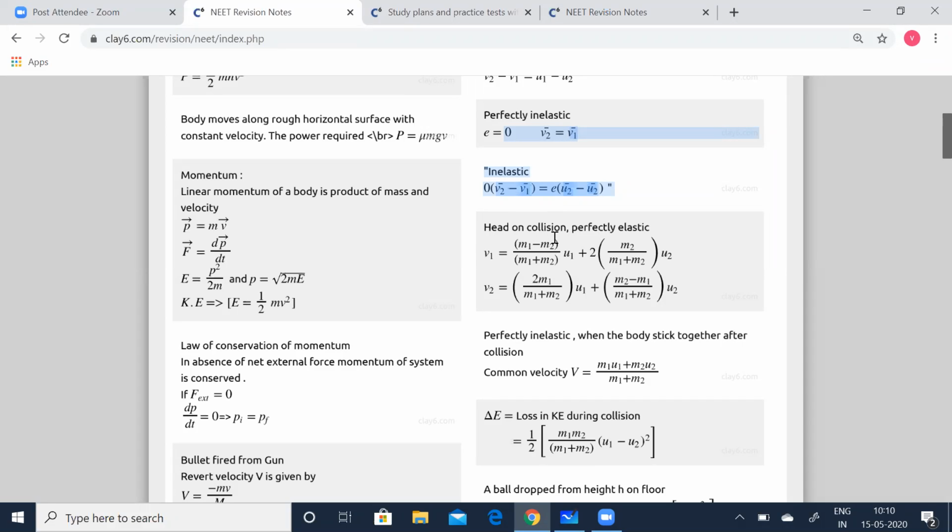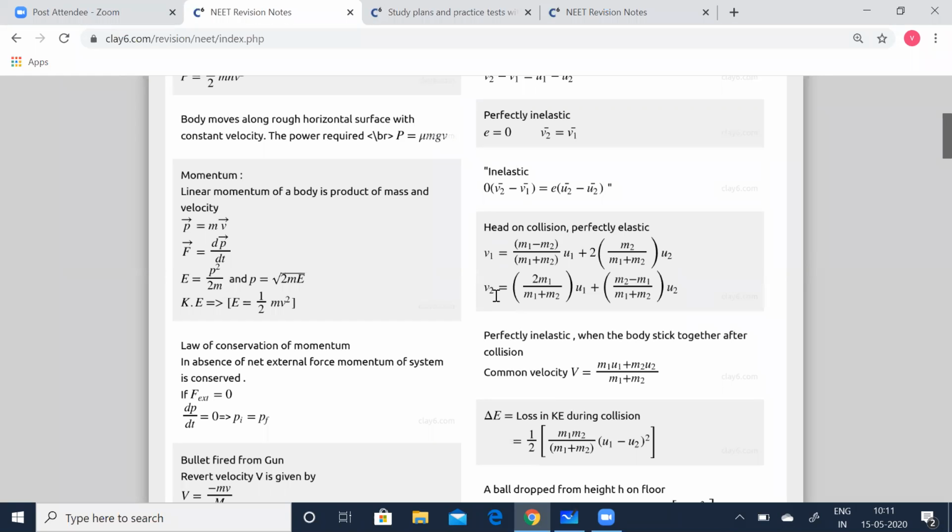Okay. For a head-on perfectly elastic collision, V1 is equal to (M1 minus M2) by (M1 plus M2) into U1 plus 2 M2 by (M1 plus M2) into U2, where M1 is the mass of the first object, M2 is the mass of the second object, U1 is the initial velocity of the first object, and U2 is the velocity of the second object. If all these values are known, then you can calculate the final velocity V1.